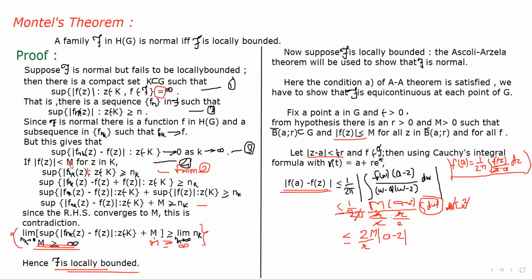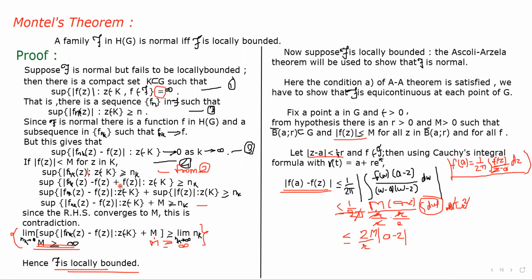Okay, if we consider mod of f(z) is less than M for z in K, and from equation 2 we can say that the supremum of mod of f_nk(z) is greater than or equal to n_k.